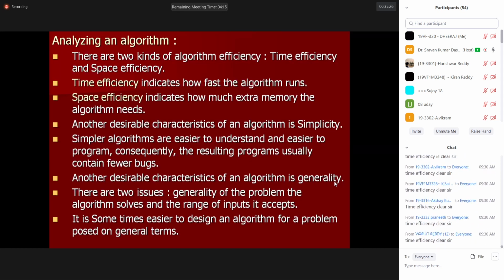What is generalization? Let us suppose I am using the substitution method. I want to take the example from recurrence relations, which we come across in discrete mathematical structures. We will develop an expression using a recurrence relation by the substitution method. First, T1 is equal to 1. The second term is the sum 1 plus 2. The third term is the sum 1 plus 2 plus 3. The fourth term is 1 plus 2 plus 3 plus 4. The fifth term, T5, is equal to 1 plus 2 plus 3 plus 4 plus 5.